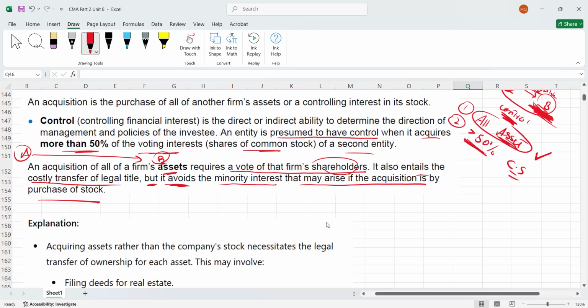Obviously, if you are acquiring the company by having more than 50% of voting rights, for example, if you got 60% of voting rights, it means your controlling interest is there, but you got NCI also, non-controlling interest, which is 40%, which is called minority. So this minority will arise in case of acquisition through stock, but this minority will not be there if you are acquiring the assets of the target company. Okay, I hope it is clear, guys.